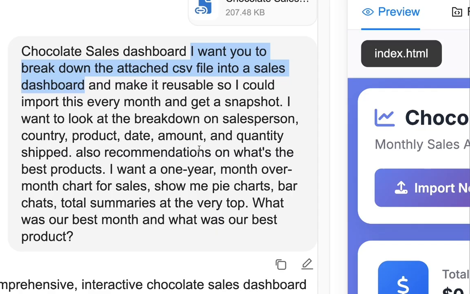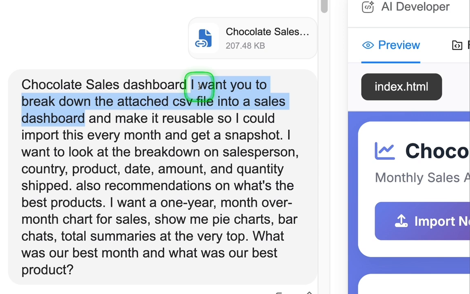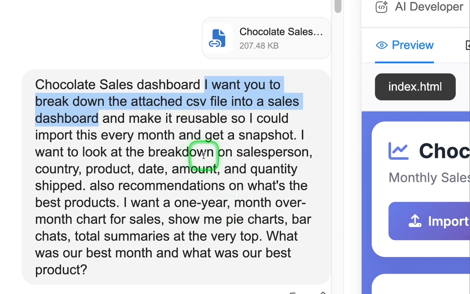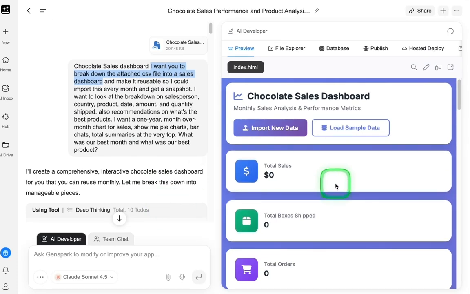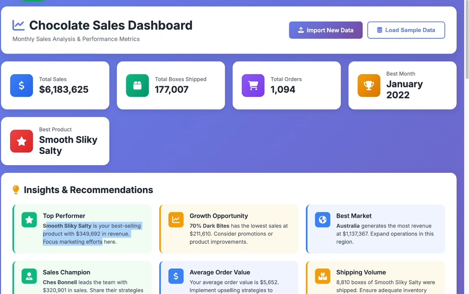Very powerful. The prompt to create your own dashboard, this is it. Simply upload a CSV or an Excel file and say, I want you to break down the attached CSV or Excel file into a sales dashboard, and then list out all the things that you want. All dashboards, you're just trying to answer questions. So let's list out all the things that you want, get a version 1 out, and now he pumps this out that then you can just refresh, load new data, and it would do the analysis instantly.